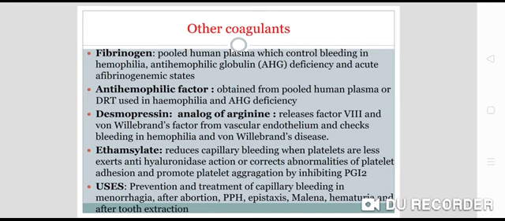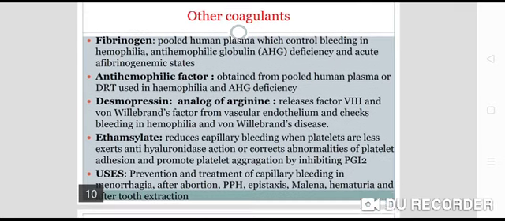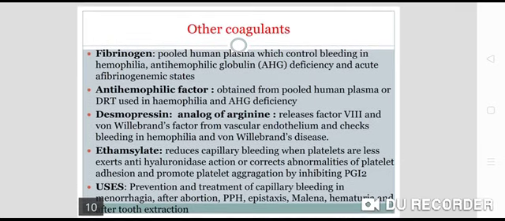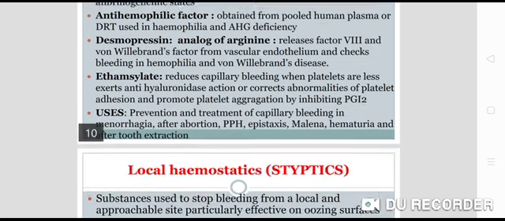We use these for the prevention and treatment of capillary bleeding in menorrhagia, excessive bleeding after abortion, postpartum hemorrhage, epistaxis, melena, hematuria, and after tooth extraction. So these are the different uses of coagulants where we have to stop the bleeding by using vitamin K, fibrinogen, antihemophilic factor, desmopressin, and ethamsylate.